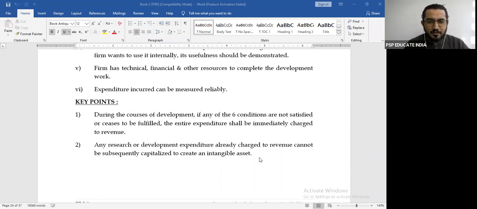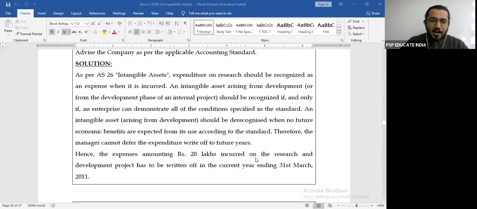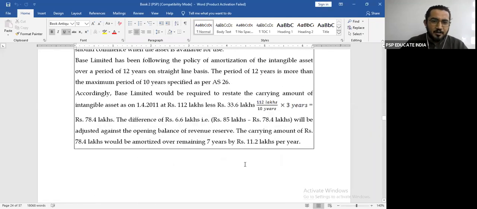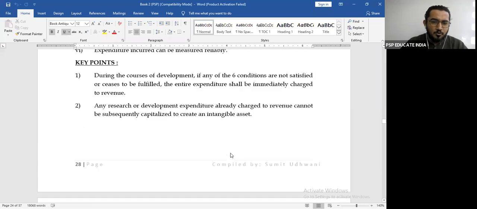Any research or development expenditure which is already charged to the profit and loss account will never be reversed to be capitalized. So any research or development expenditure already charged to revenue cannot be subsequently capitalized to create an intangible asset.